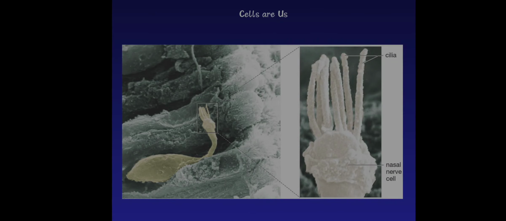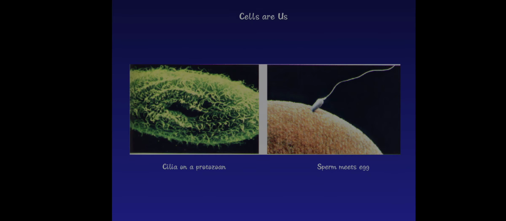As we know, every living being consists of cells, so there is no existence of life without cells. If we are a living being, an animal, then we consist of cells. You can see a sperm is also a cell, an egg is also a cell, and without them no life is possible. And this is cilia on a protozoa.